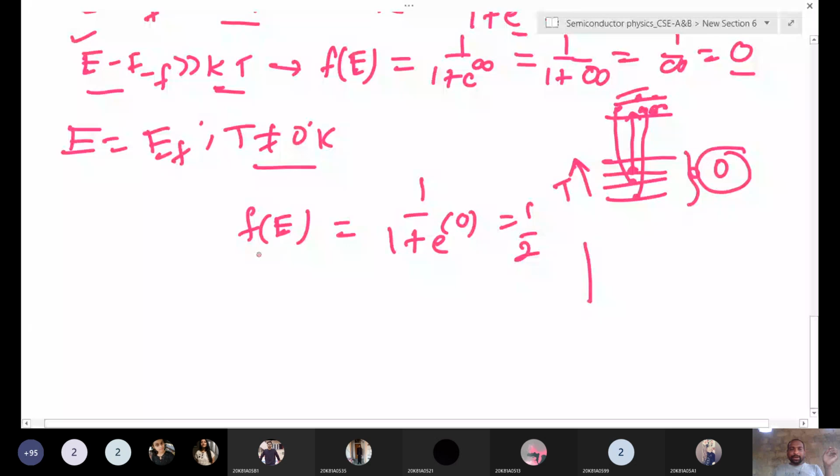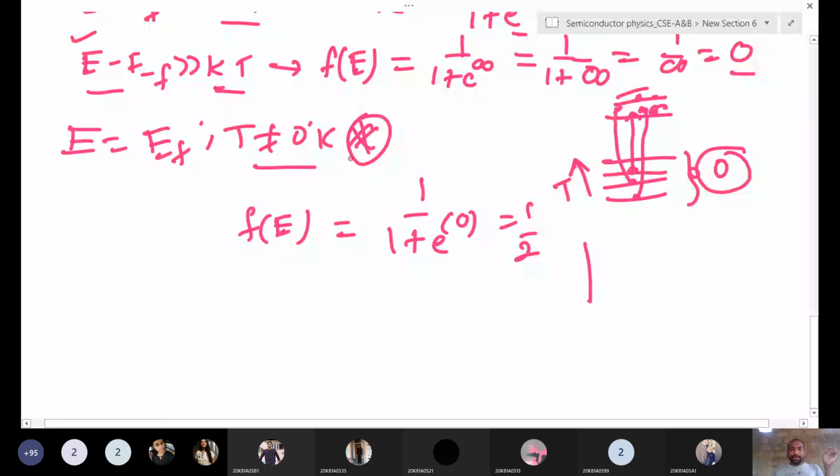At 0 Kelvin or very low temperature, with Fermi level EF, all states below are filled, that is one. So this is 0 and this is one. This is the Fermi Dirac distribution function.